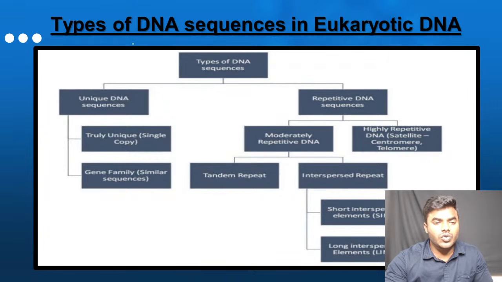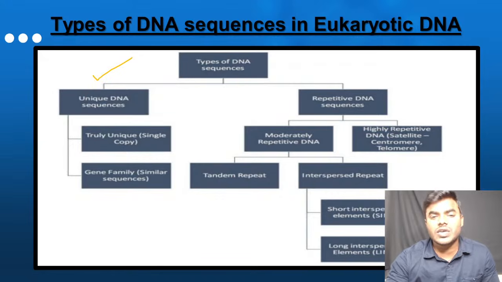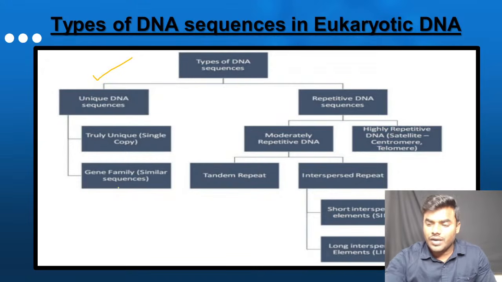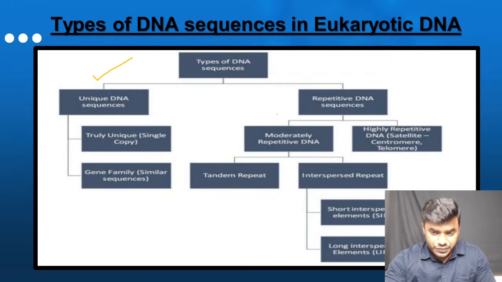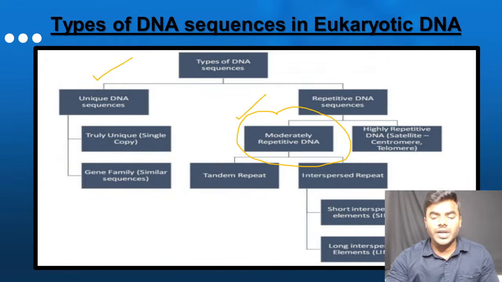In the last class, friends, we were discussing the transposable elements. If you quickly recall my words, we first discussed the different types of DNA sequences. Why did I tell you to remember them? Because our transposable elements basically come under the category of moderately repetitive DNA.